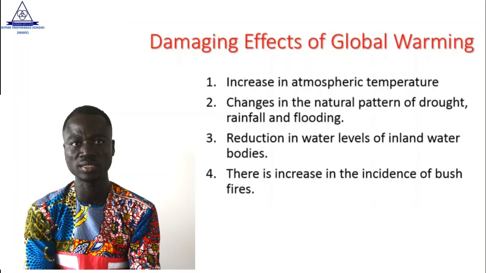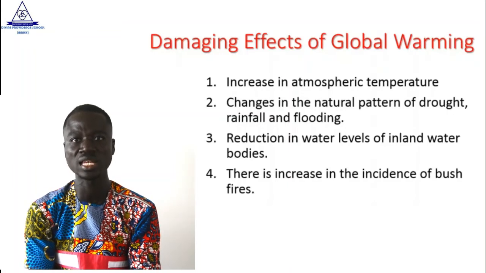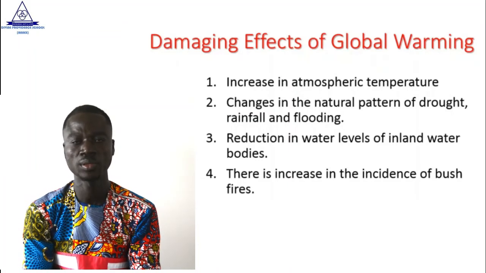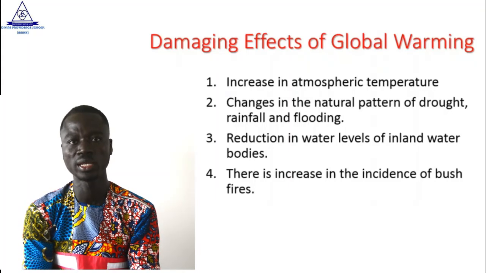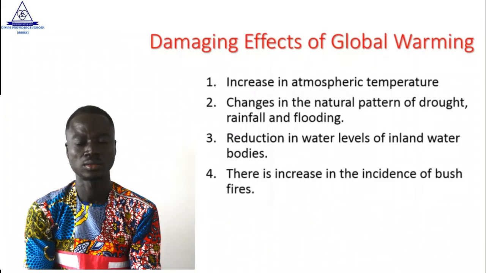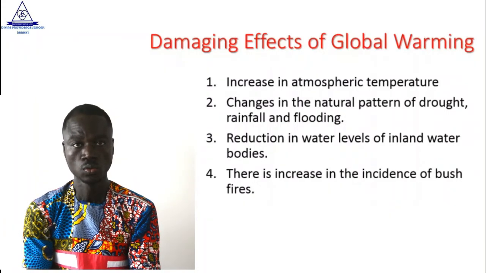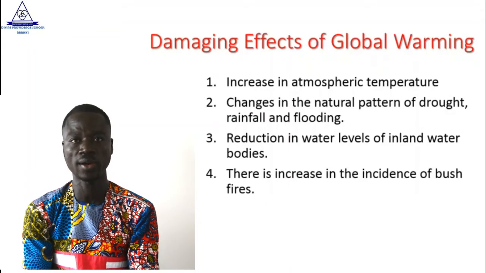And the fourth point is an increase in the incidence of bushfire, because there is a lot of heat circulating around, and there is too much air or wind blowing. A little fire will cause a lot of harm.